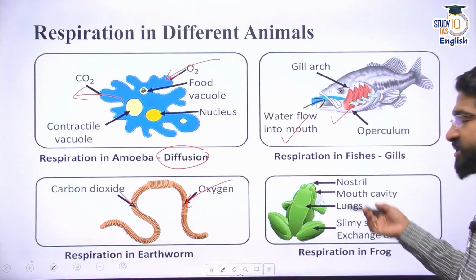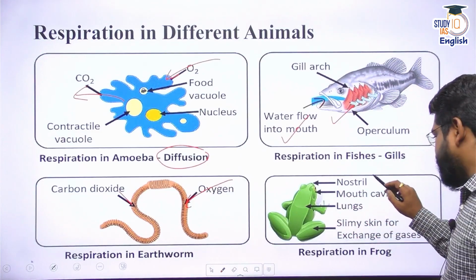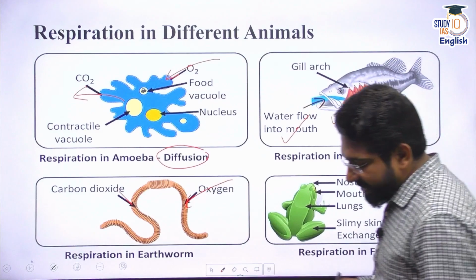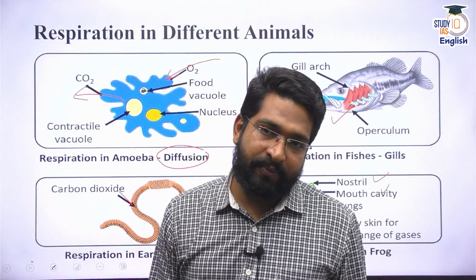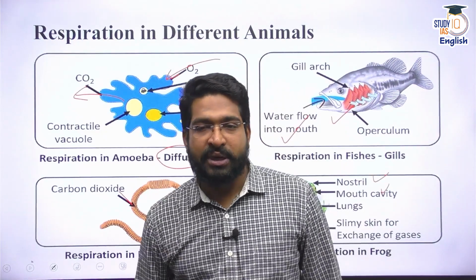Some other organisms like frog, they again have nostrils, they have mouth cavity, and they also have lungs and other respiratory organs, very similar to how human beings have. All right, let's move ahead.